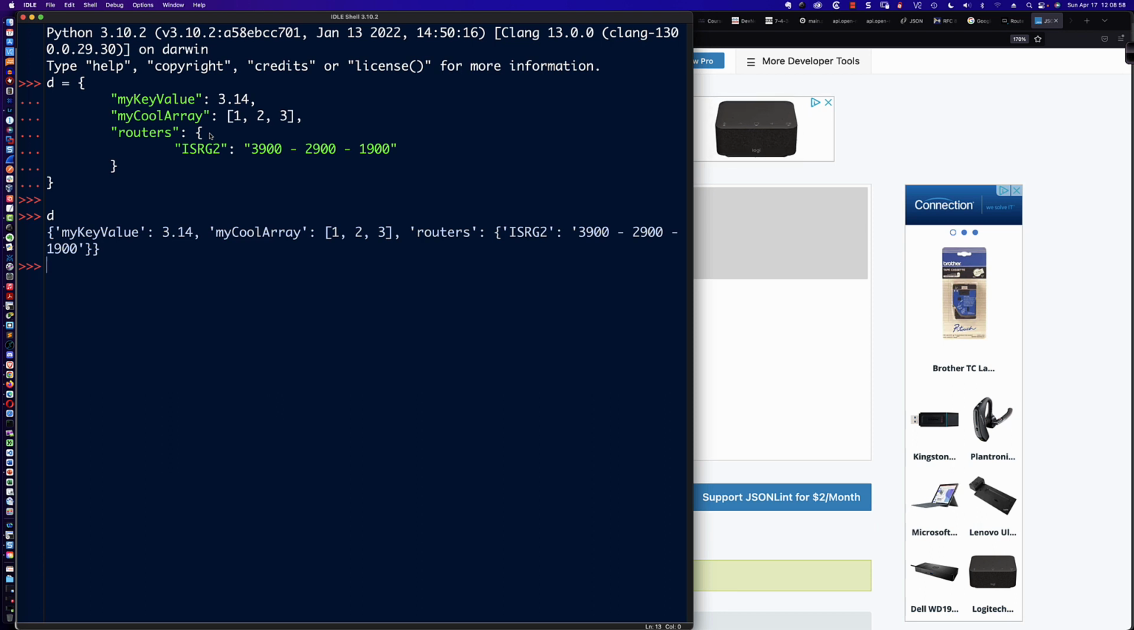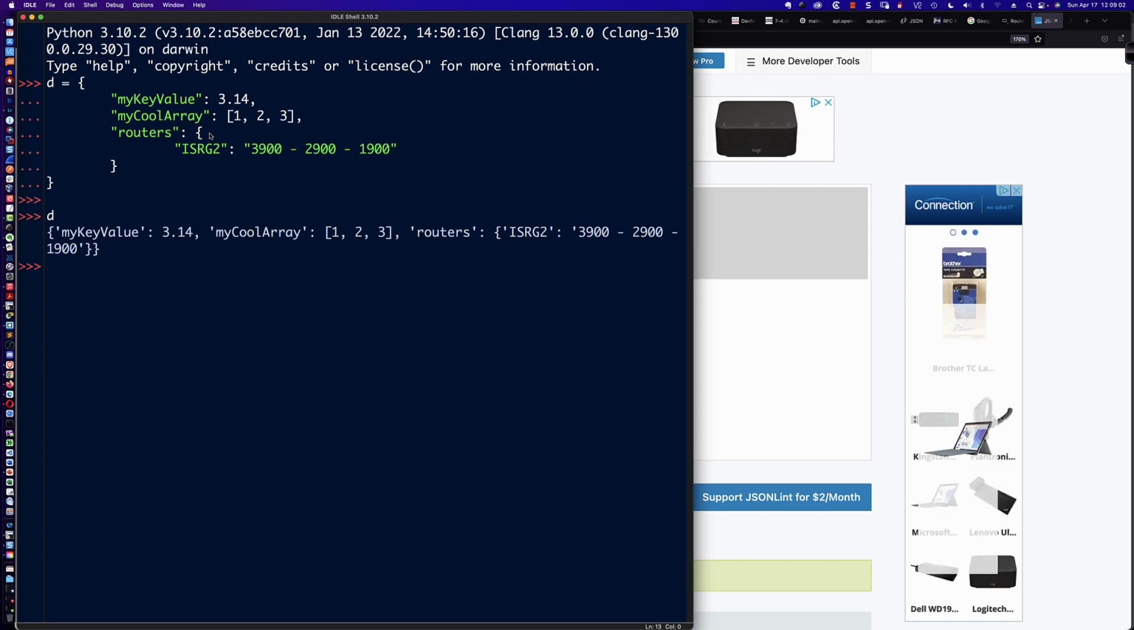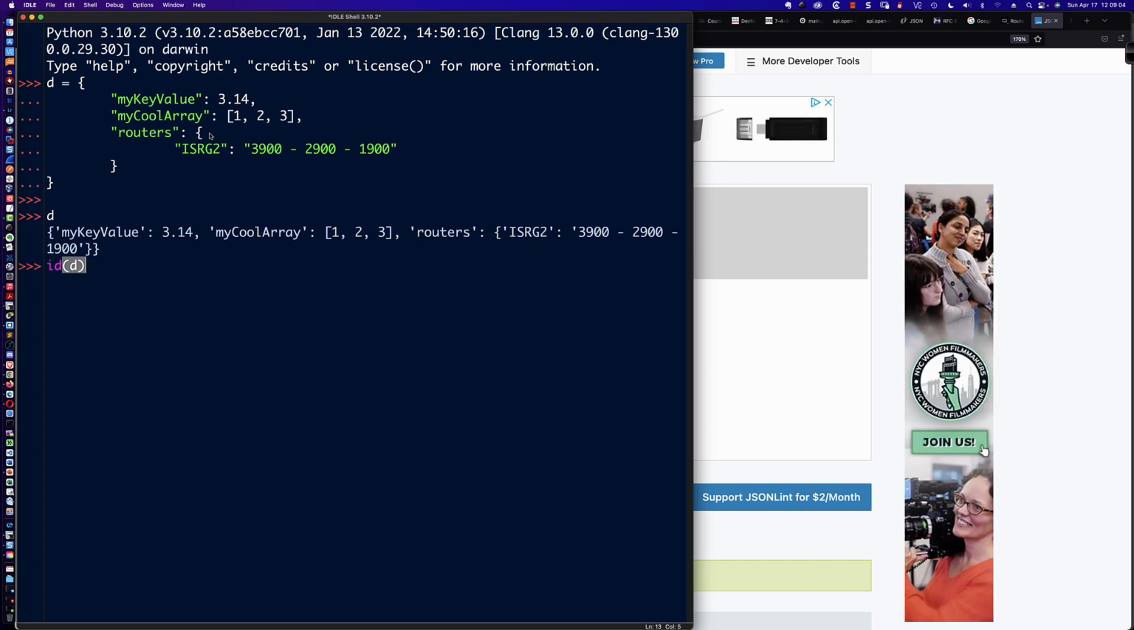So we can now do all of the Pythonic things that we would do to a dictionary. We could check and see, all right, what's the ID? Where in memory does this dictionary object reside in Python? Because now that we've consumed it, it's still JSON data, but we're treating it, think of it as like typecasting. I'm going to come back to that when we talk about the Boolean values that you see in JSON.